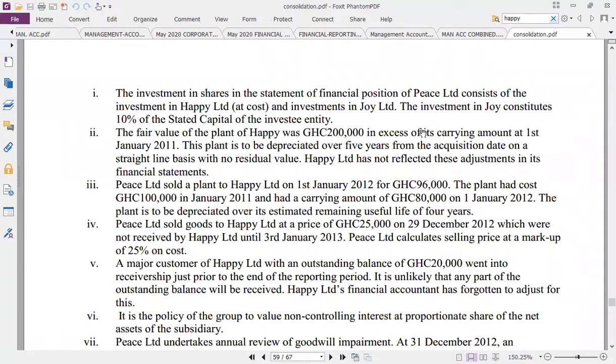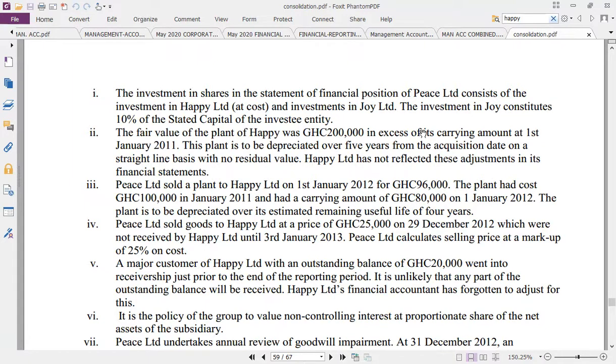Additional information. The investment in shares in the statement of financial position of Peace Limited consists of investments in Happy Limited at cost, and investment in Joy. The investment in Joy constitutes 10% of the total capital of the investee entity. Now, what is the issue here? The investment in Joy consists of 10% of the total capital.